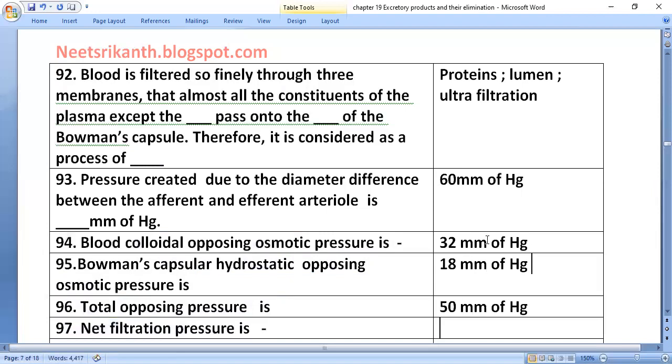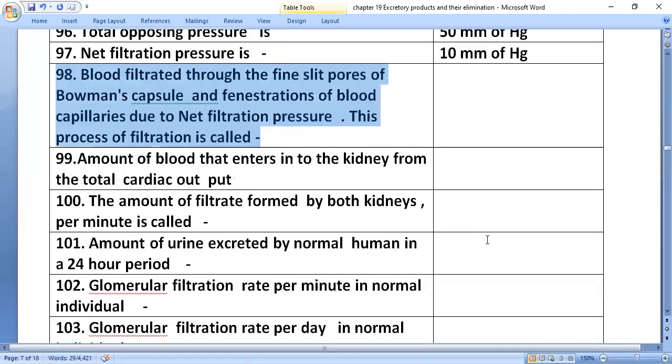Total opposing pressure is 50 mm of Hg. Net filtration pressure is 10 mm of Hg, which helps filtration. Blood is filtered through the fine slit pores of Bowman's capsule and fenestrations of the blood capillary due to net filtration pressure. This process is called ultrafiltration.